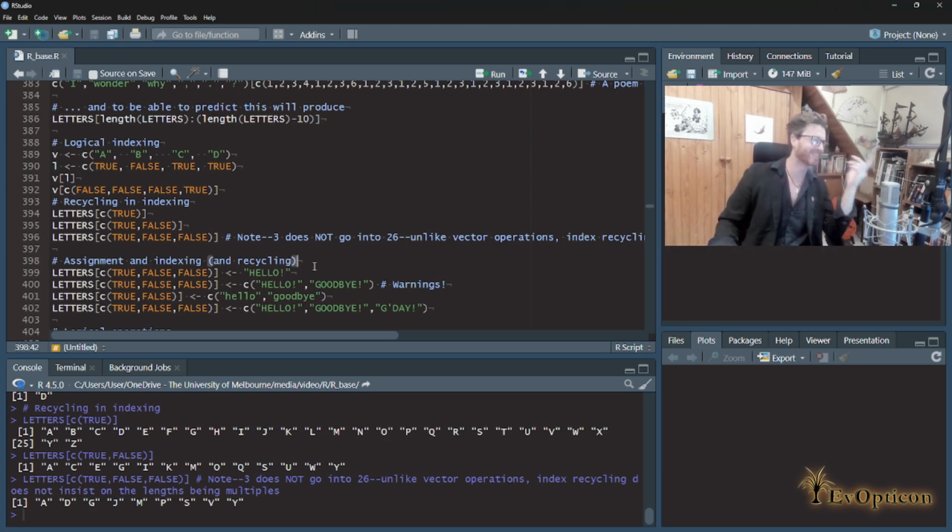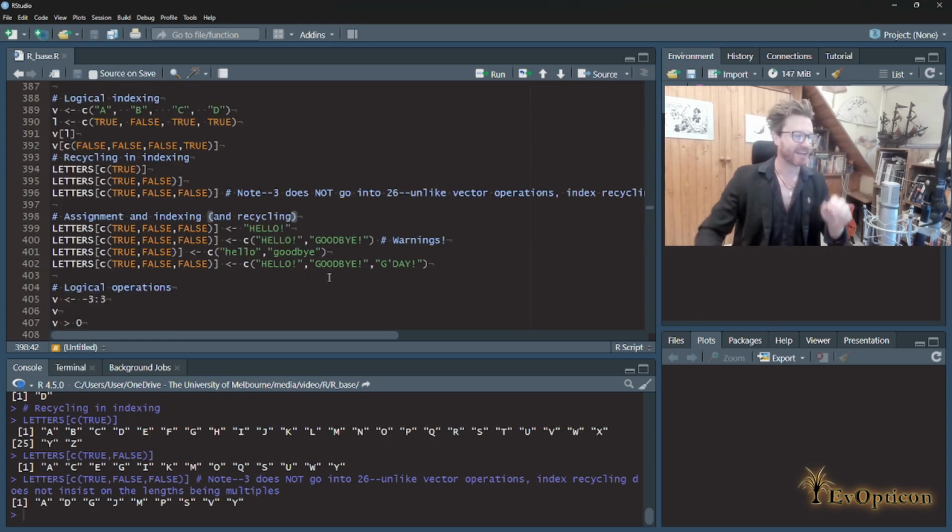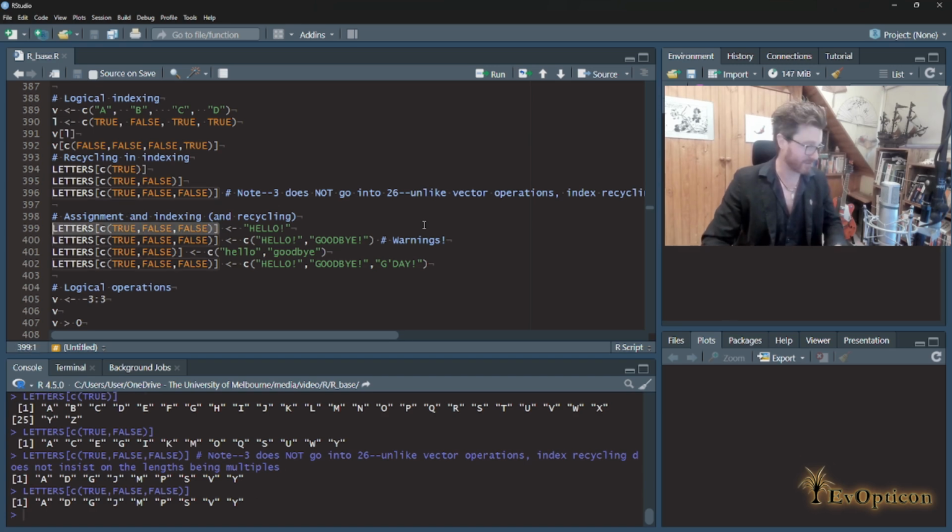Layered 1 concept. Let's start layering more. Now, we've done assignment before. When we first covered variables, it's taking objects and putting them into labeled boxes, such as letters. Letters is the label of a box that contains all the letters. And we know that now we can select, for example, every 3rd element of letters.